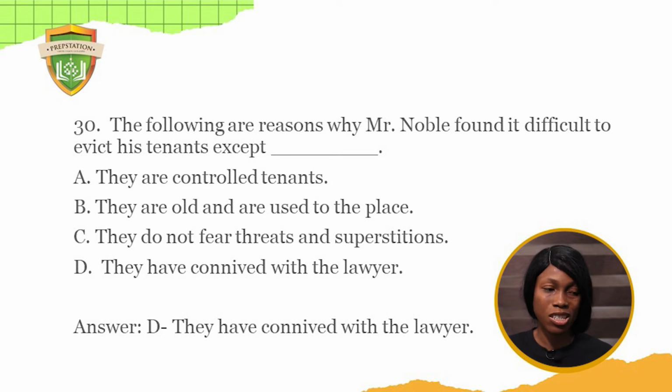They are not afraid of threats and superstitions. He had tried that on several instances and the tenants refused to go. Some of his tenants were old. And yes, they are control tenants. We also had cases where some of the siblings were in the apartment and had challenges living there as well.